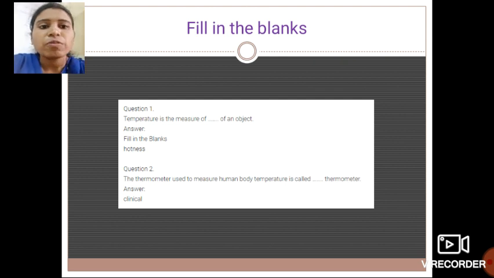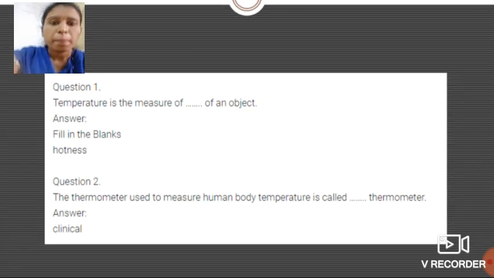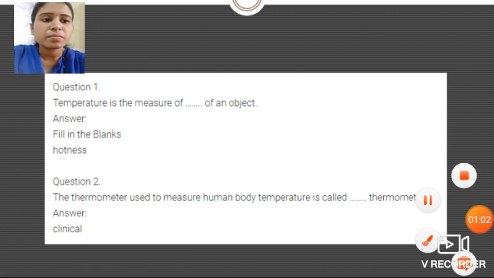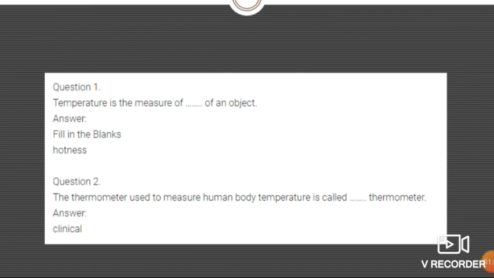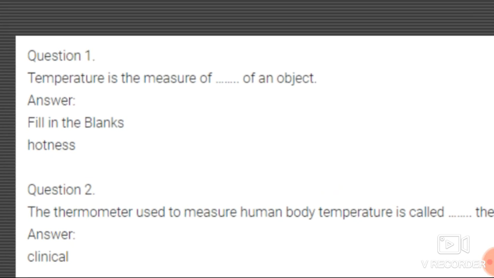See students, the first question is fill in the blanks. Question number 1. The temperature is the measure of dash of an object. Okay, here again I repeat the question. The temperature is the measure of dash of an object.